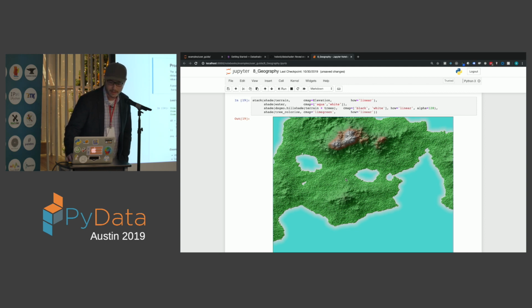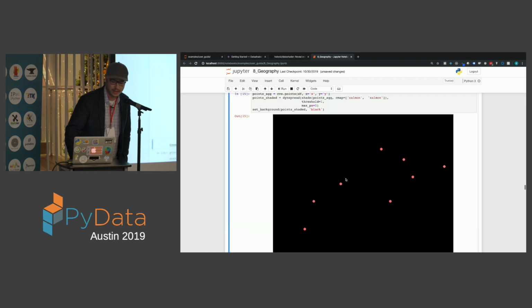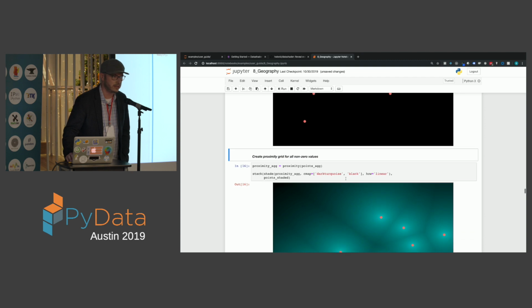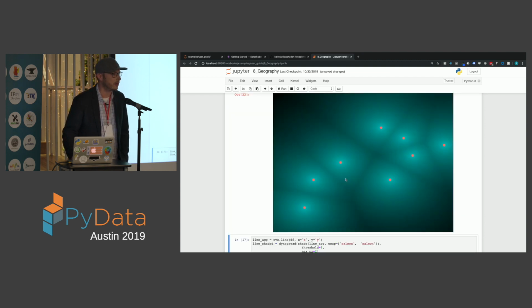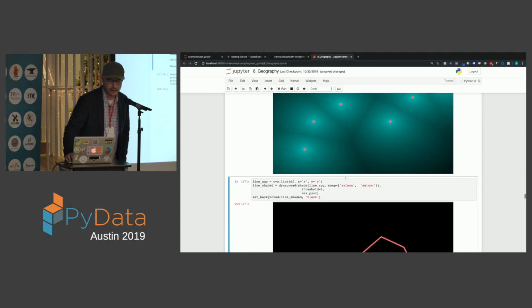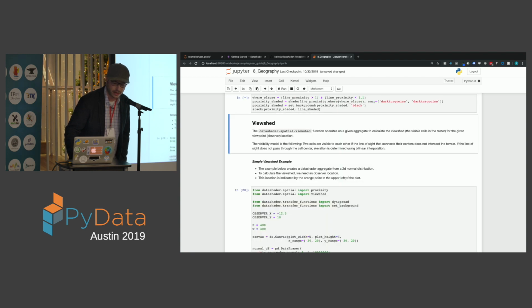We also added a proximity tool. This proximity tool will allow you to take any Datashader aggregate and generate a proximity aggregate based on that. So this would be showing the distance from any of the features in your aggregate as a surface. And that works with any of the Datashader aggregates. So here's an example of doing proximity off of a line.